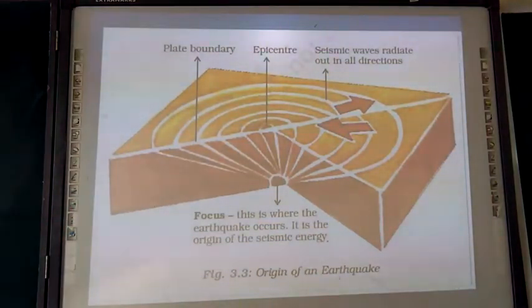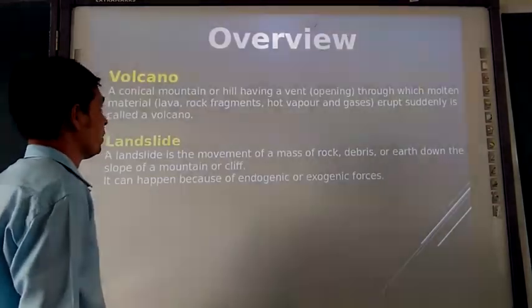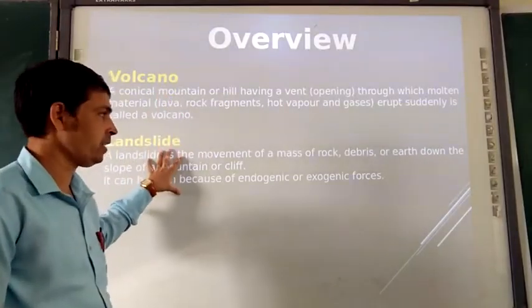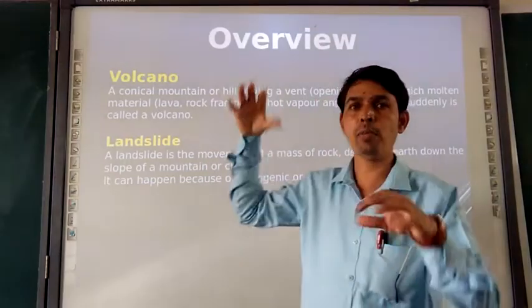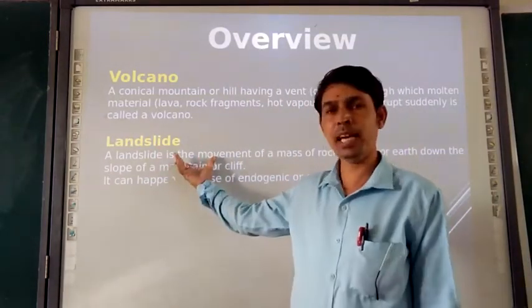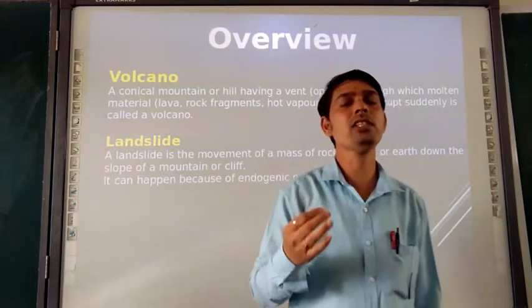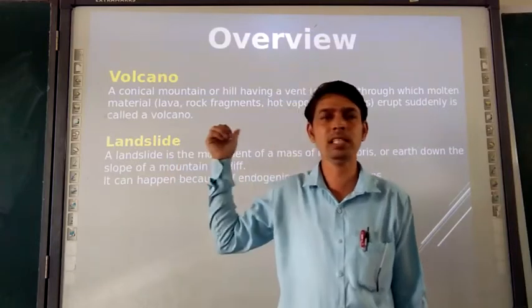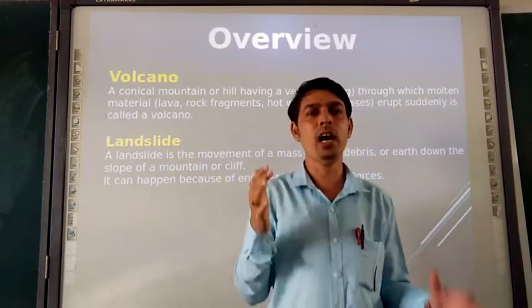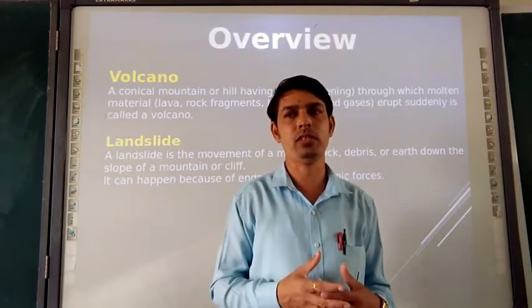In this presentation, we have seen the two important topics, volcano and landslide. For your information, as the volcano is there, mass destruction will be there, landslide will be there, mass destruction will be there. For that purpose, some mitigation steps will be there. In upcoming slides, we will see how, when this type of natural disaster happens, we have to have preparedness and take the safety measures.